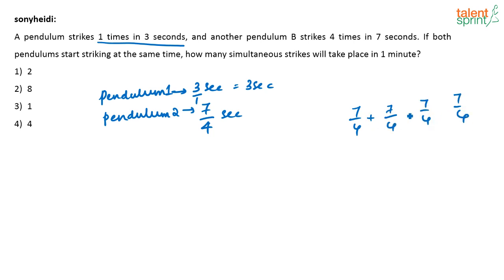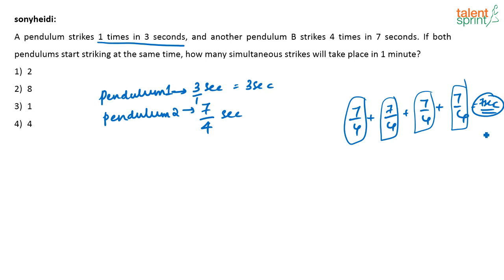So when I add all this, what do I get? 28/4 or 7 seconds. I am just writing this to make you understand. So in every 7/4 second it will strike once. Like that 4 times it is striking, and that is in 7 seconds. 4 strikes are there in 7 seconds.